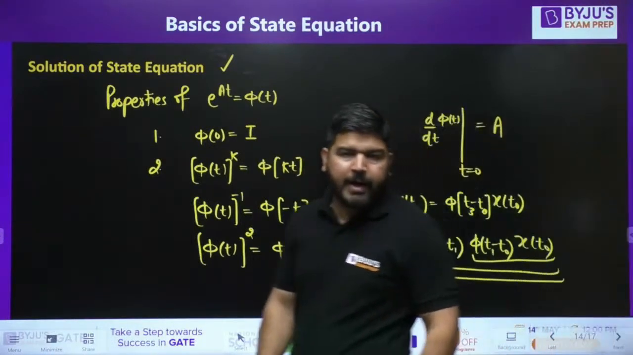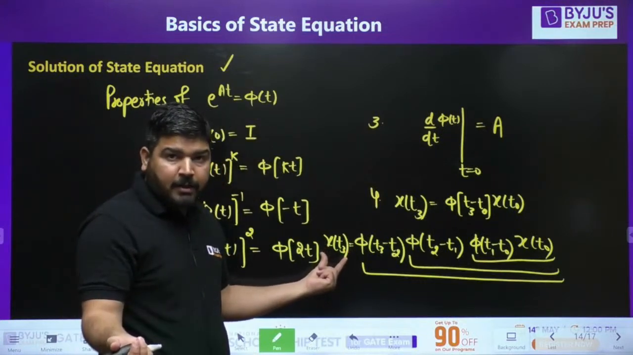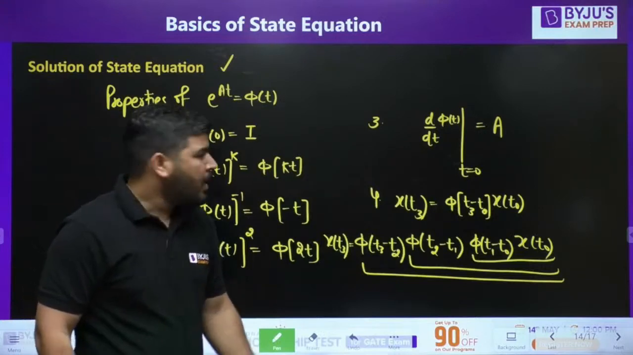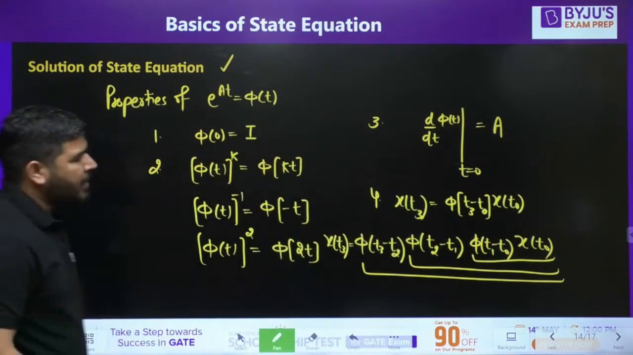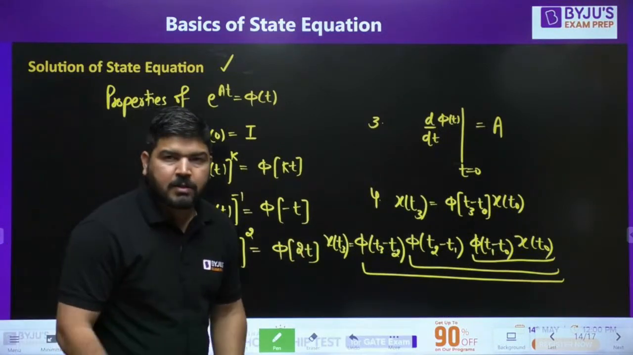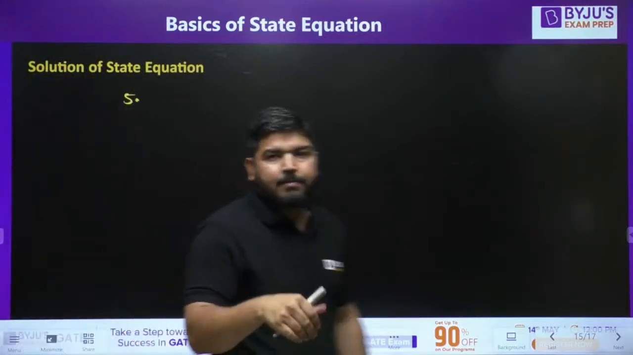So it means you can make it in steps. You can calculate the value of the state variable at some other time t3, and you can also do it in steps. Okay, I hope it is clear. Property number 4. Now let's come to property number 5. Property number 5 says state transition is a bilateral process.